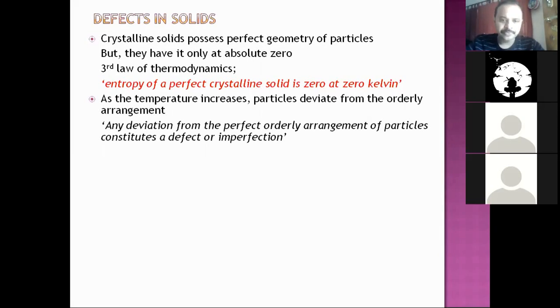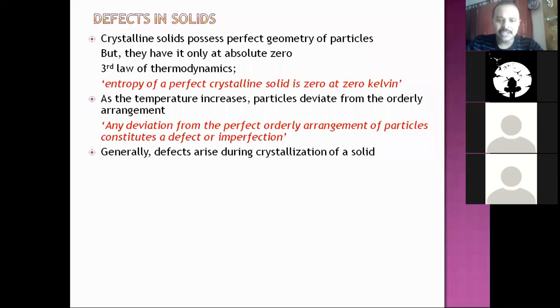Now, generally defects arise during crystallization of a solid. Most of these defects happen during the formation itself, when an ionic solid is being crystallized. Generally sodium chloride crystallizes from solution, so during the formation itself the defects happen, or they are induced into the system. Fine. Now we are going to take up types of defects.